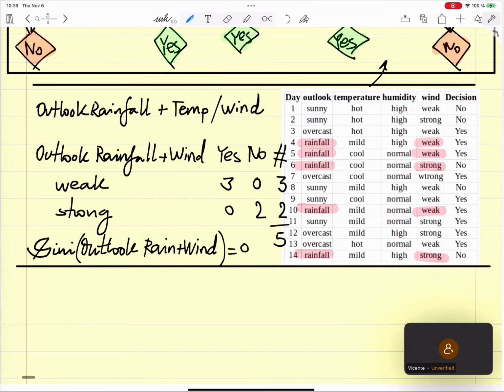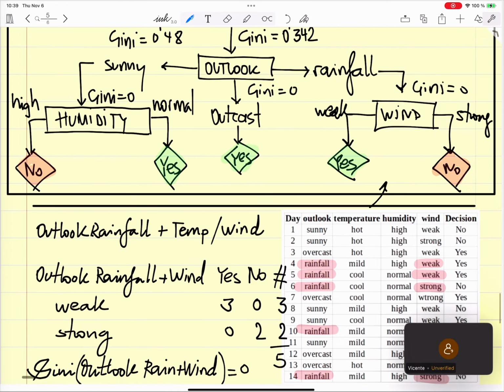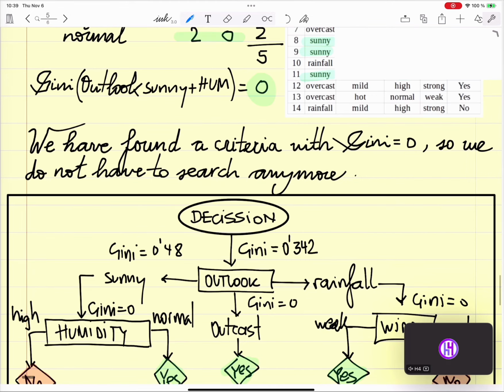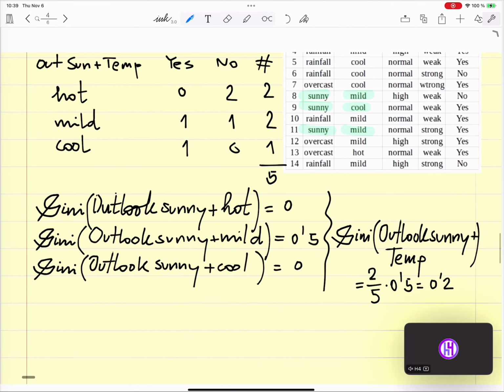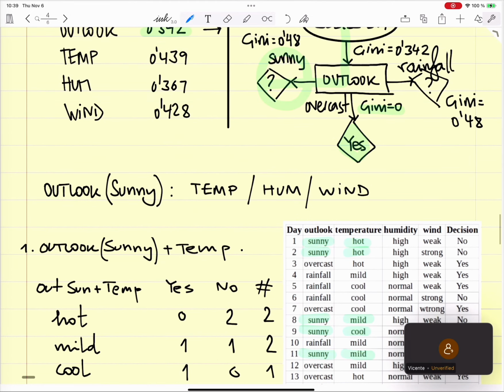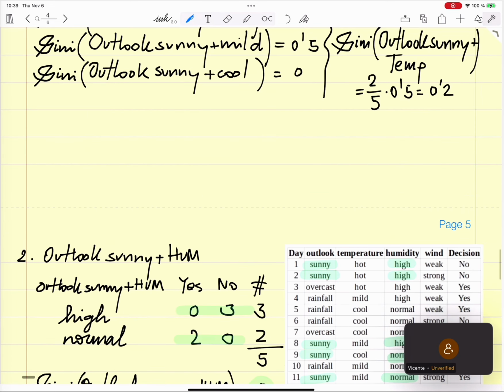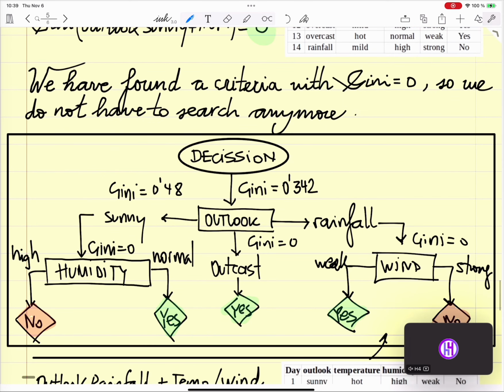No, but with humidity, Gini was 0. Oh, okay, I get it. In the case it's not 0, then you need to continue. Like, imagine this is not 0.